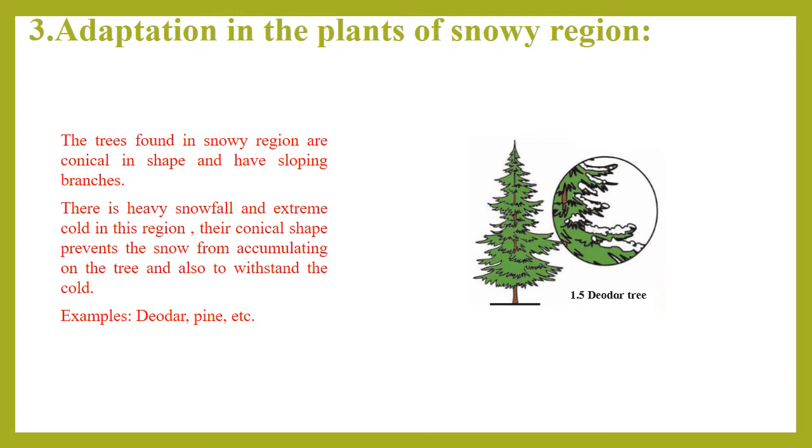The trees found in the snowy region are conical in shape and have sloping branches. This is the first and main type of adaptation brought about by these plants. Their shape is conical and they have sloping branches. This helps them to keep themselves safe from the snow. Here in our area, if you see, the branches are rising towards the sunlight. What is the reason? To get more sunlight.